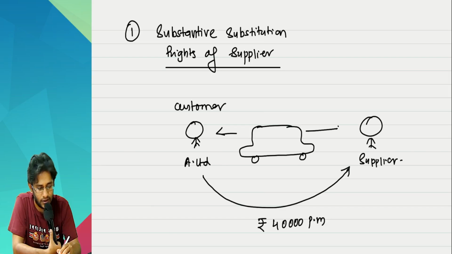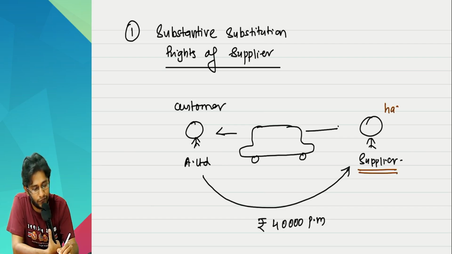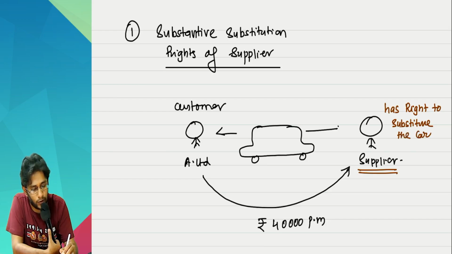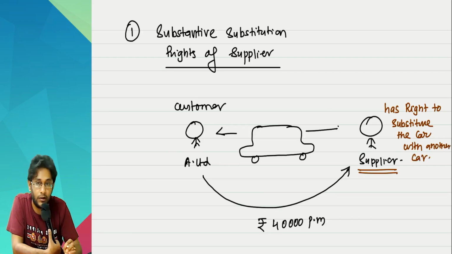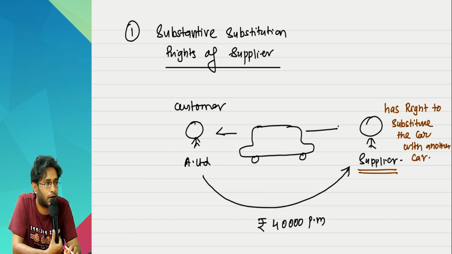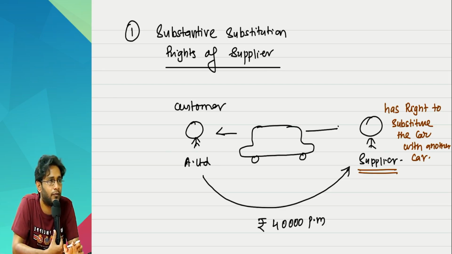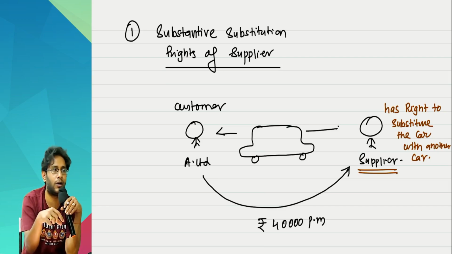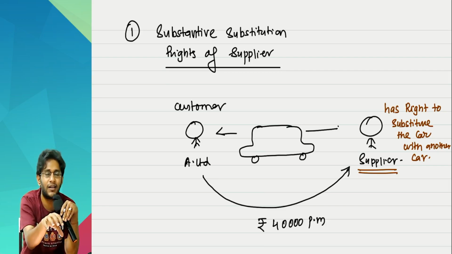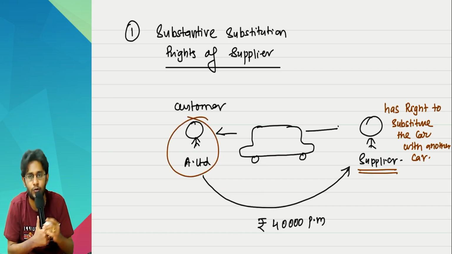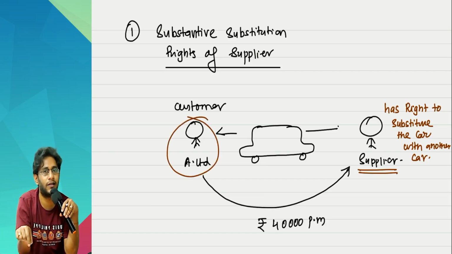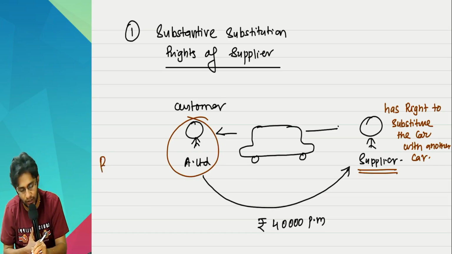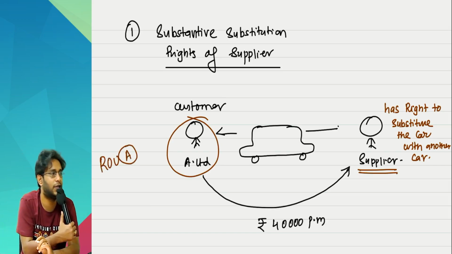What our standard says is, if this supplier has the right to substitute the car with another car, then this is not a lease contract. It's as good as the asset is not identified. Reason, sir, I entered into a contract for a particular asset. Who should have the full rights over that asset now? A Limited should have. Because, at a later stage I will tell you, this fellow has to capitalize the asset in his books.